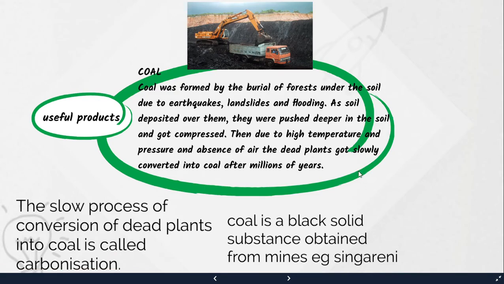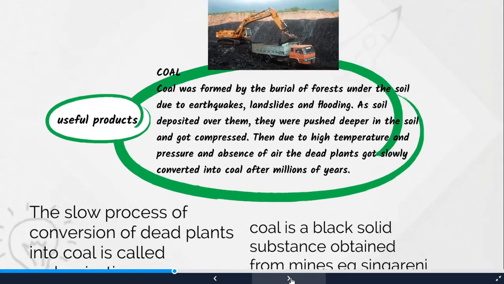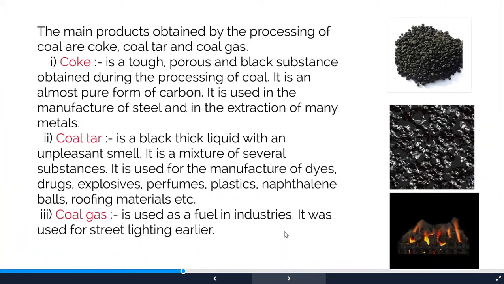Okay. Now let us understand what are the useful products that we get from coal. The main products obtained by the processing of coal are coke, coal tar and coal gas. Now what is coke? Coke is a tough, porous and black substance. So the first picture is coke. Okay. So it is almost the pure form of carbon, and it is used in the manufacturing of steel and in the extraction of many metals.